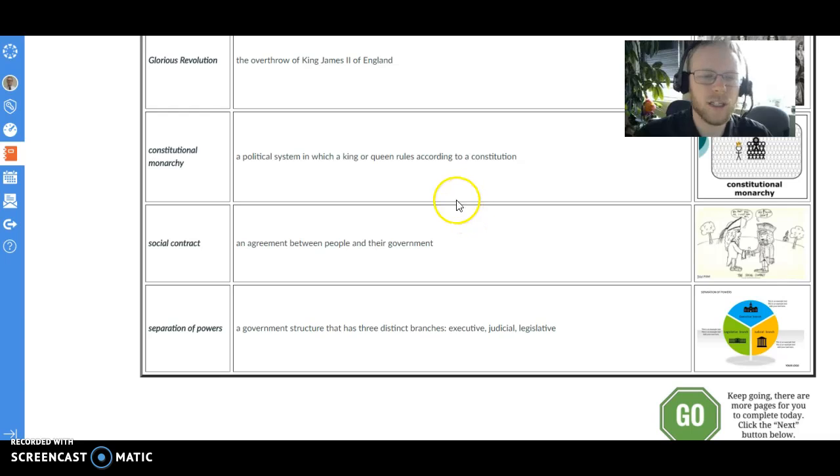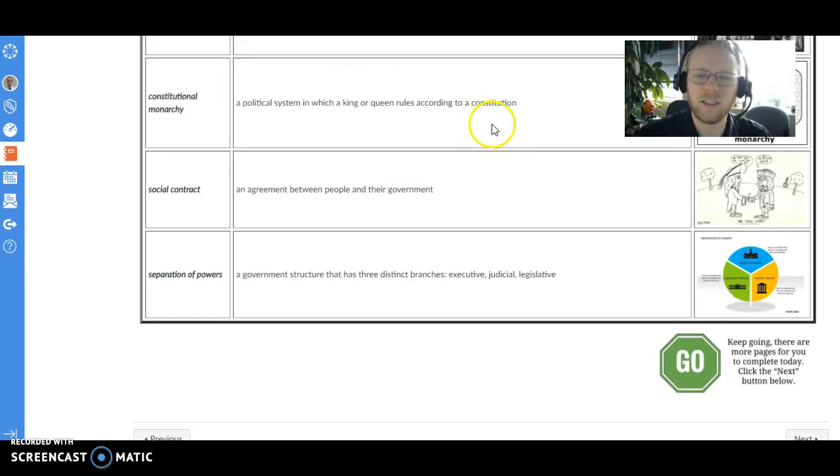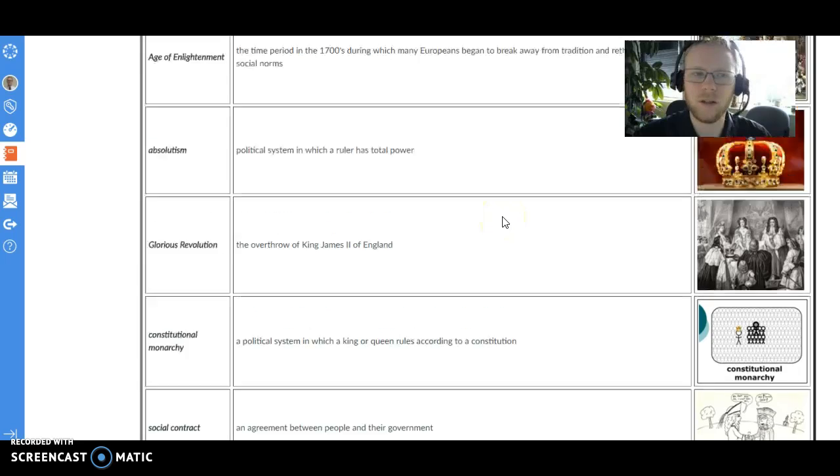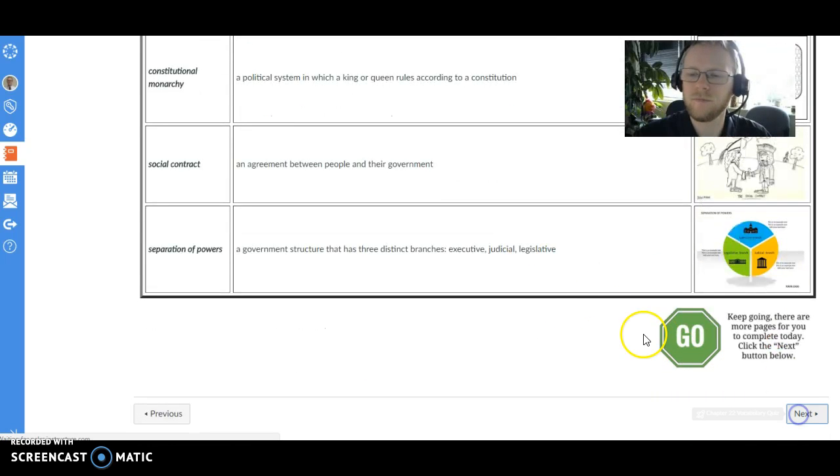The social contract is a very interesting thing. It's an agreement between people and their government. And separation of powers is a government structure that has three distinct branches, executive, judicial, and legislative, like we have in the U.S. government. The idea came forth during the Age of Enlightenment.